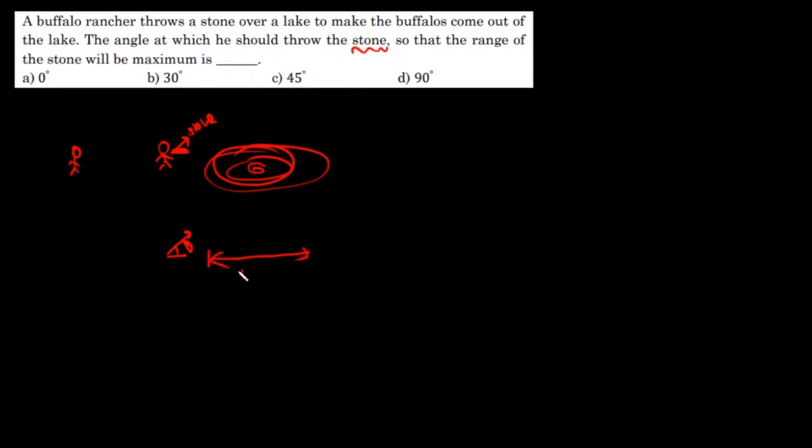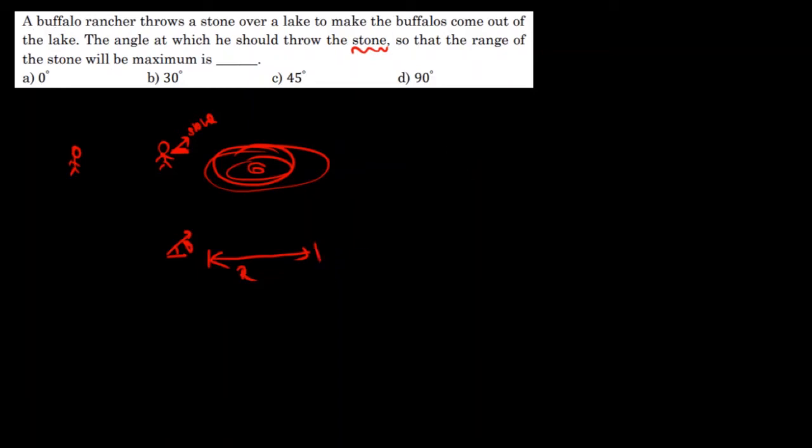A buffalo rancher throws a stone over a lake to make the buffaloes come out of the lake. So there is a buffalo rancher who is going to throw a stone. Let us consider there is a lake, and he is standing here, throwing a stone. What should be the angle? They are asking this angle at which you should throw the stone so that the range of the stone will be maximum. Range means the distance it covers in the horizontal direction.